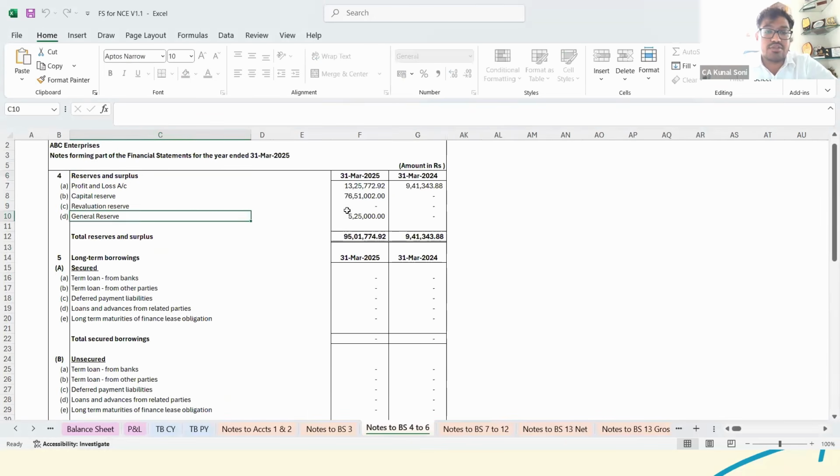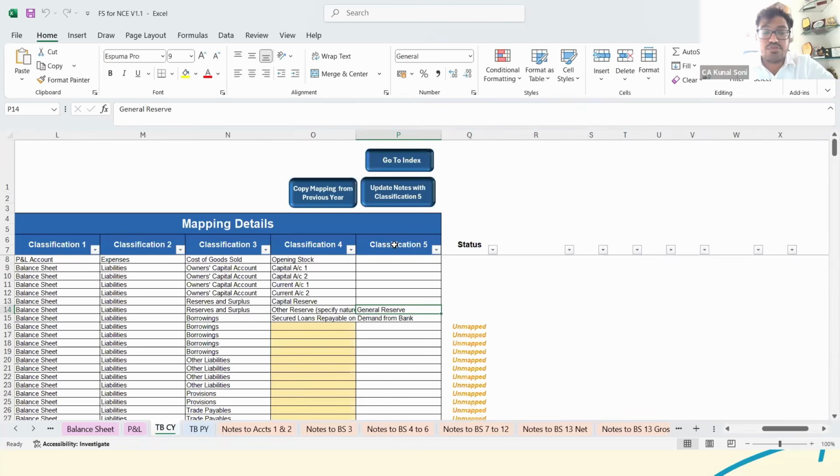Now see, if you look here, the general reserve tab is also displayed here in the notes to accounts. So it is mandatory that whenever you use the classification 5, then you click on this particular option, that is update notes with classification 5.